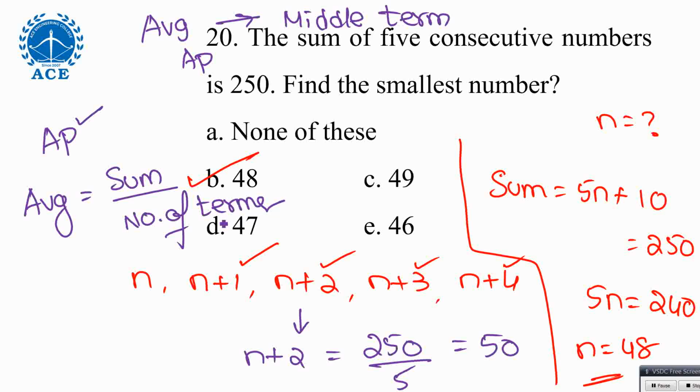When you divide, I will get the middle term, n plus 2. n plus 2 is 50 means n equal to 40. Two methods. The first one you people know very well, but this one going forward will help you. When there are 15 terms, the second method will help. With 5 terms it is easy, but with 15 the second method will help you. There are n number of methods, and we'll discuss all those going forward.